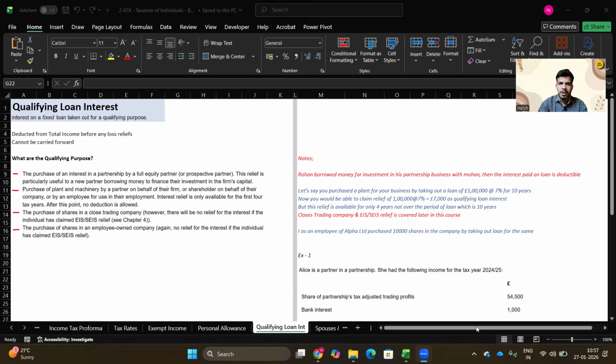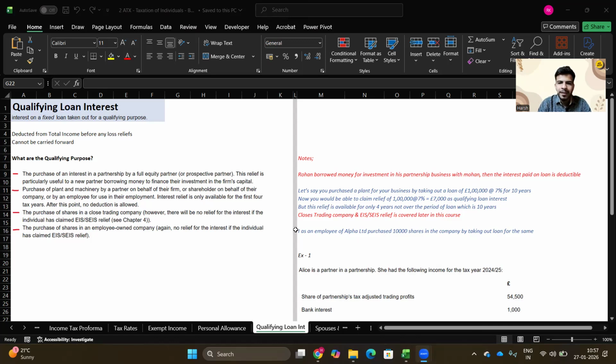Hello and welcome everyone. Today we are going to discuss qualifying loan interest. So what is qualifying loan interest? Whenever you take a loan for any qualifying purposes, which we will see today, the interest you incur on them is available to be deducted against total income, and before any relief or any personal allowance.